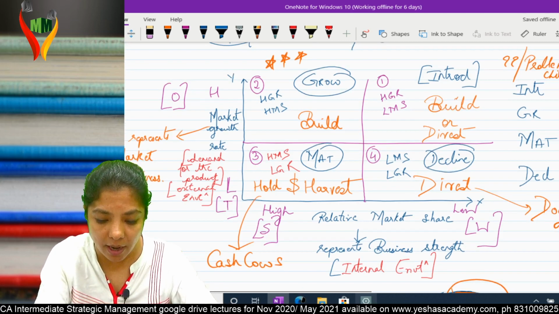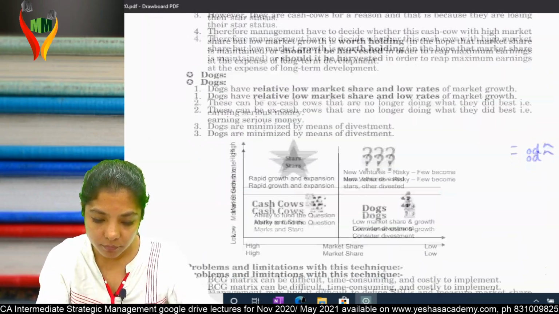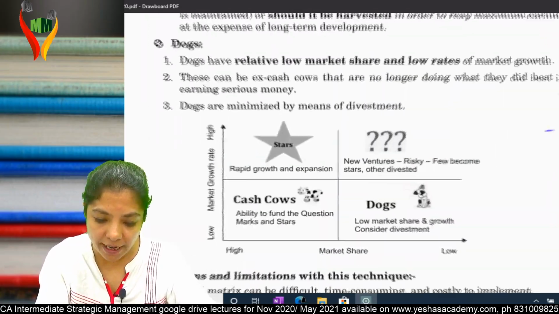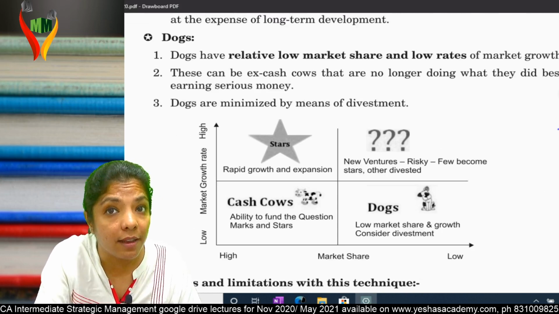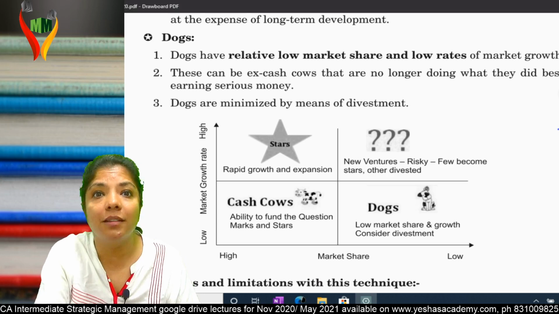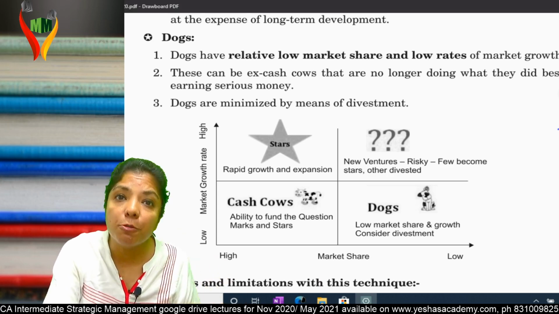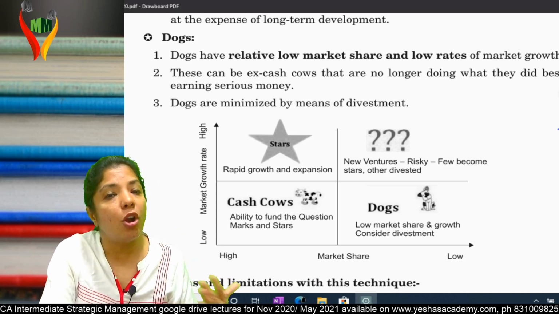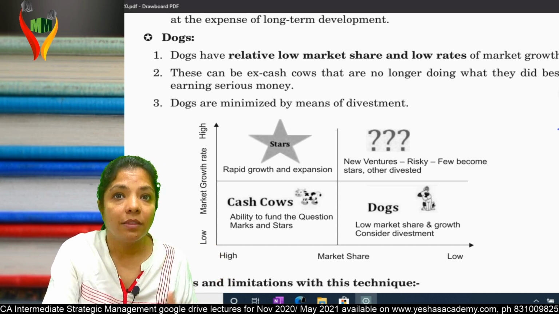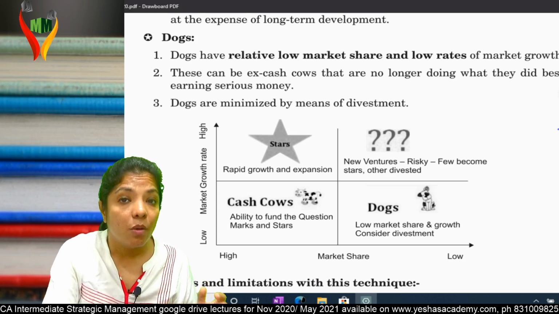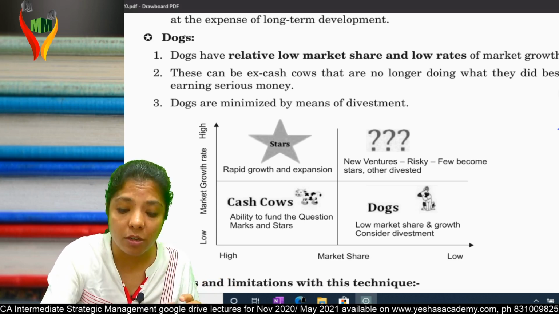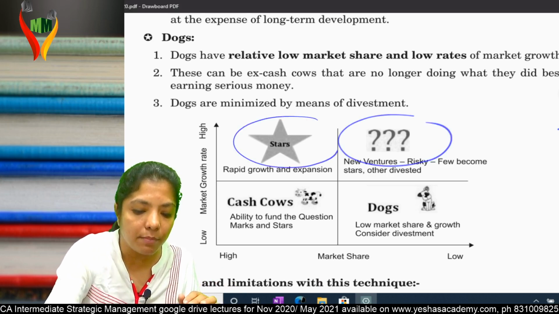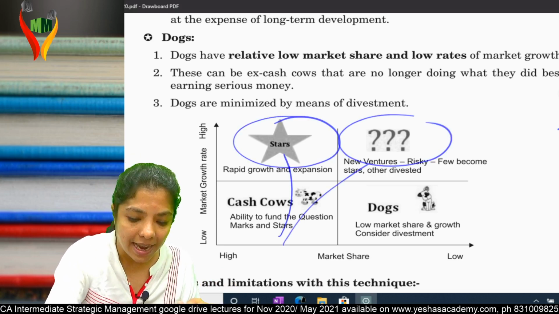So if you see this diagram on page number 45, see question mark. New ventures, risky. Few become stars, others are divested. The ones who are able to build become stars. The ones who are not able to build will divest it. Then stars: rapid growth and expansion. Cash cows. What are cash cows? Ability to fund question marks and stars. Question marks need money. Stars need money. Who will give them money? Cash cow will give them money.